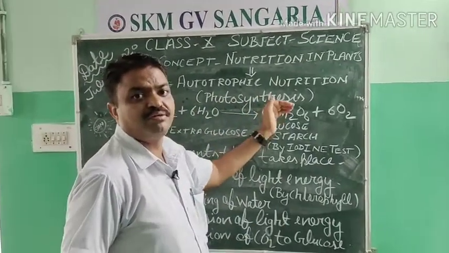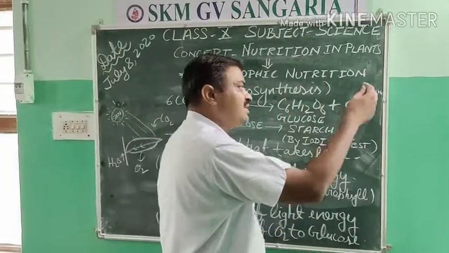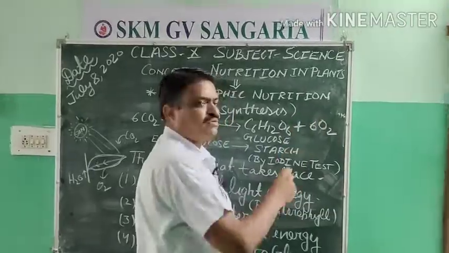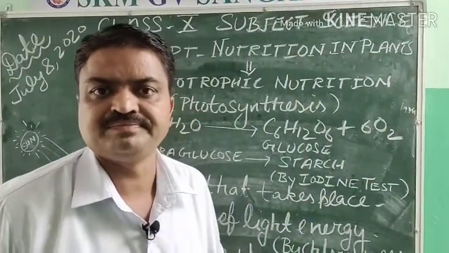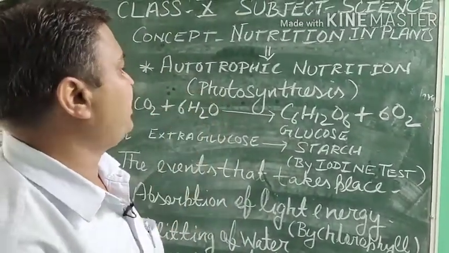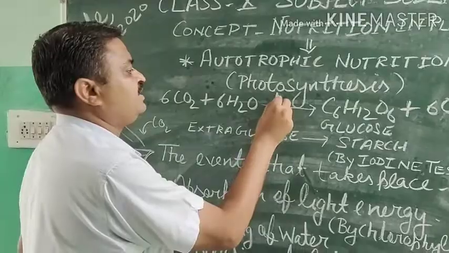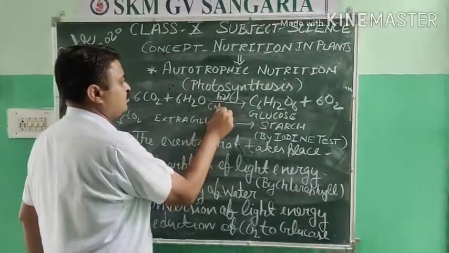It is forming glucose, and with this they release oxygen in the environment or the surrounding. Now in this, what things play an important role? That is sunlight, and the other is chlorophyll.